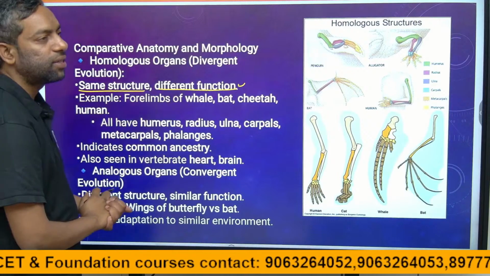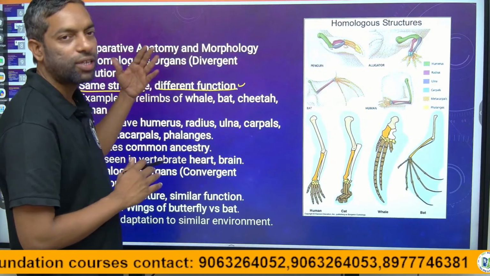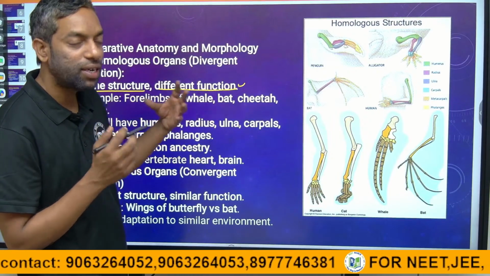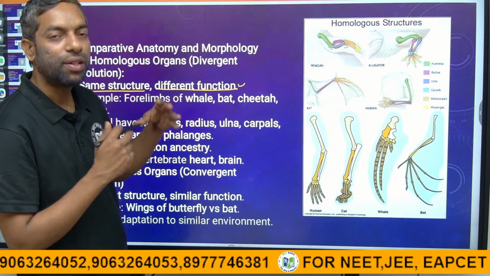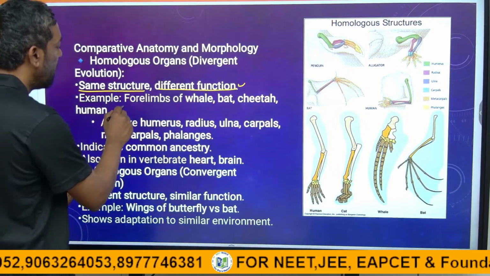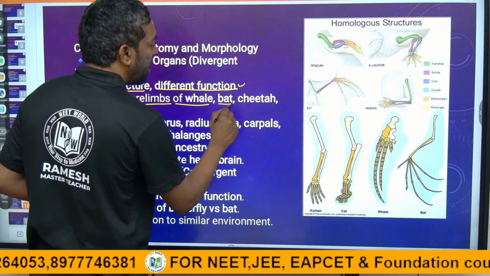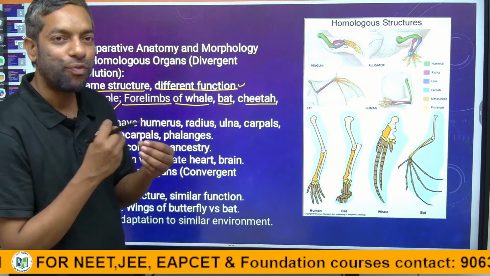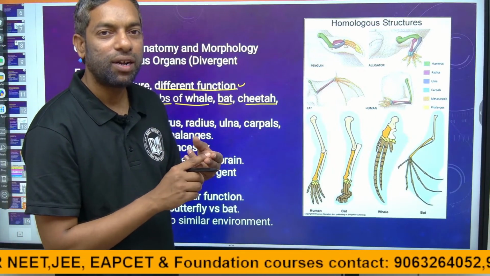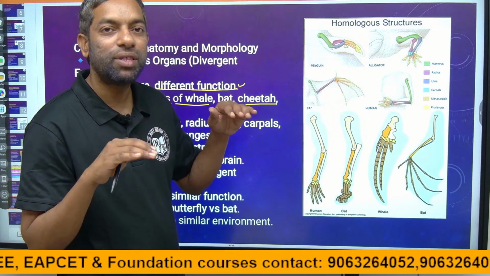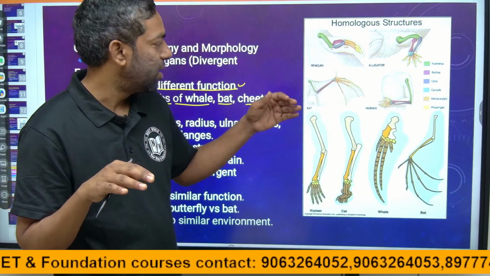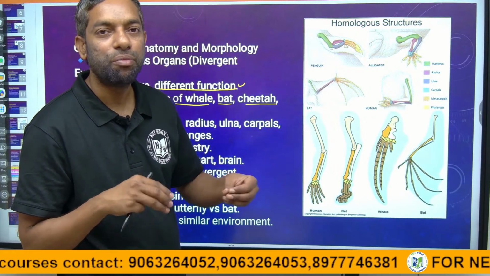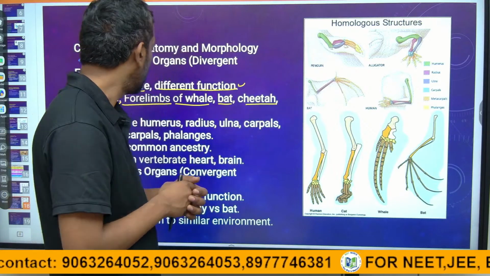In homologous organs, the organ structure is the same, but the function is different. What are they? The forelimbs of whale, bat, cheetah and human are the same structure. Bat forelimbs can fly, a whale can swim, a cheetah can run, and humans can catch. We are going to look into that.